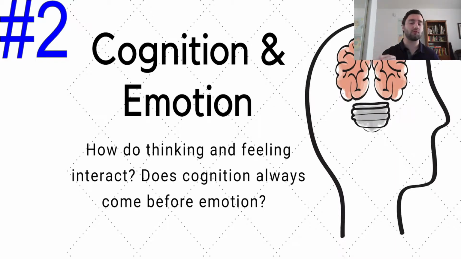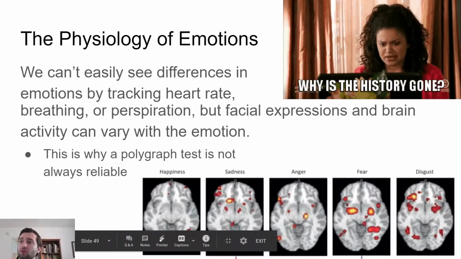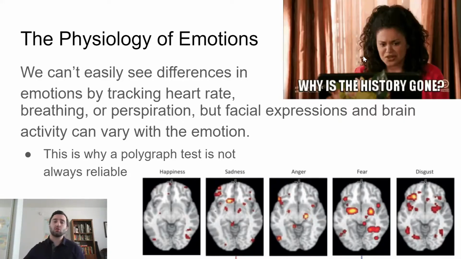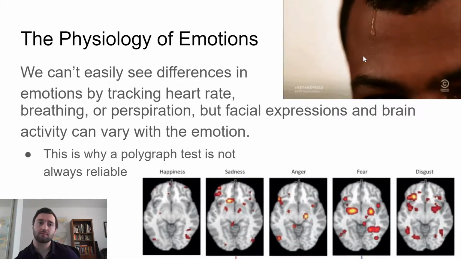Do we have to, for example, label a stimulus before we can feel the emotion, or do we feel the emotion and then label the stimulus after? What order is that process happening? How do they interact? And what's coming before or after? Those are our 2 big questions we're going to be looking at. As we get further on and start looking at the different theories, you'll notice how they try to answer these questions.